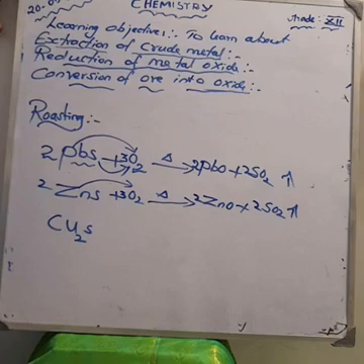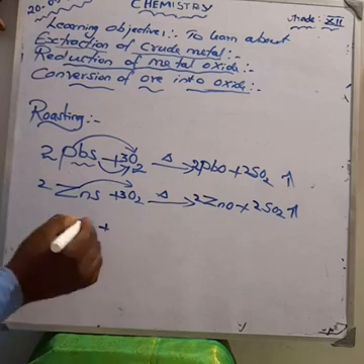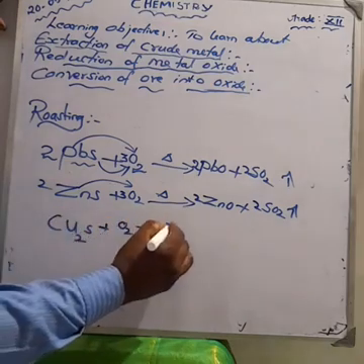Next one is the copper glance. Copper glance ore undergoes oxidation.